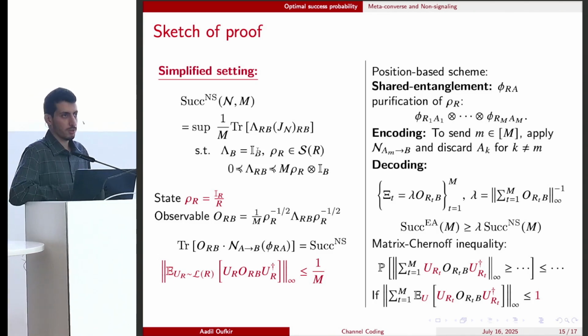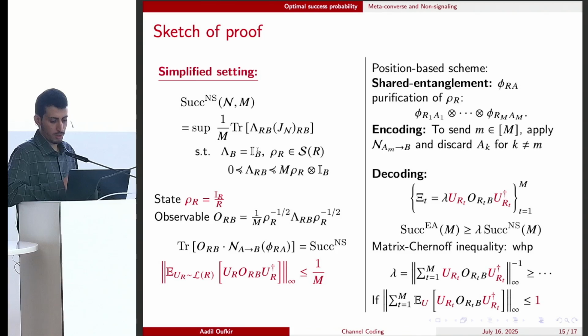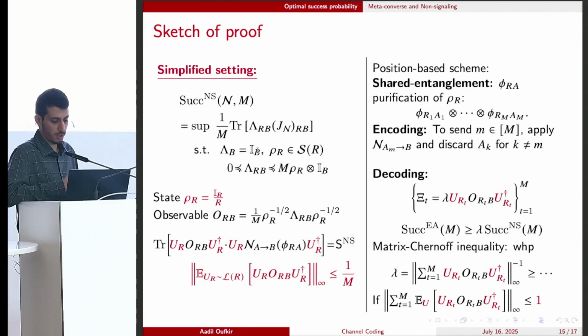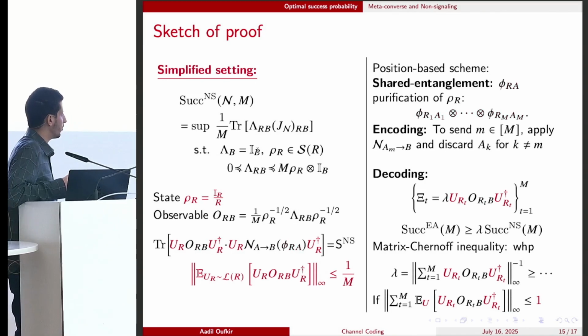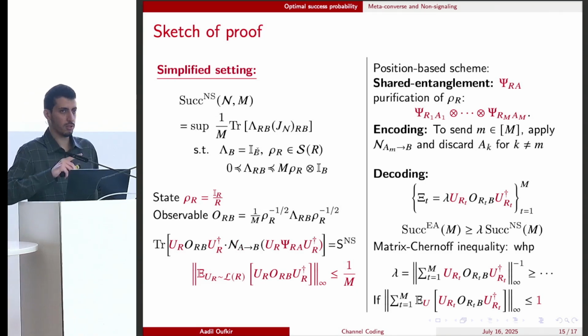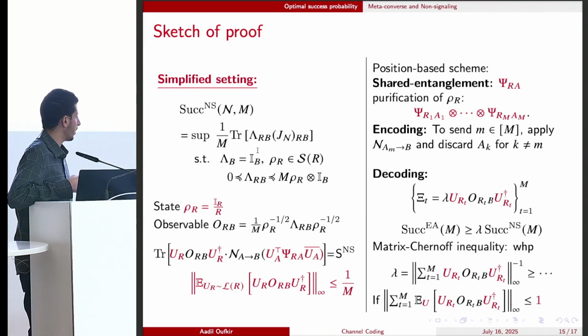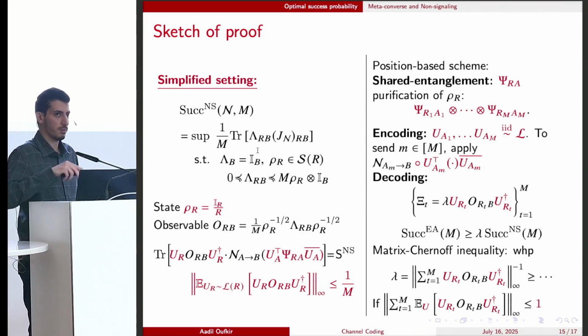But we need to change the protocol so that we have these random unitaries. So in our decoding, we can add this random U. Then in the non-signaling success probability, we also need to add this U. And recall that our assumption is that rho_R is the maximally mixed state, so the purification is actually the maximally entangled state. And the maximally entangled state has the property that we can turn a conjugation by a unitary on one system into a conjugation by its transpose on the other system. So now this action can be viewed on Alice's side. Alice can conjugate using the unitary before transmitting the system.